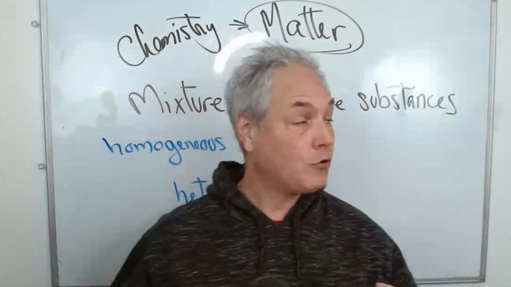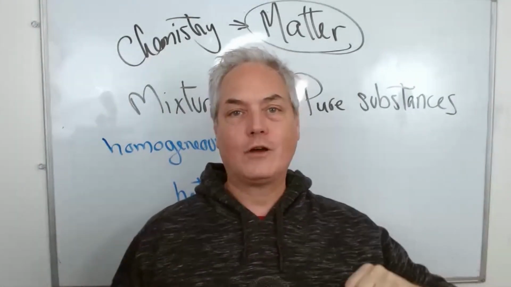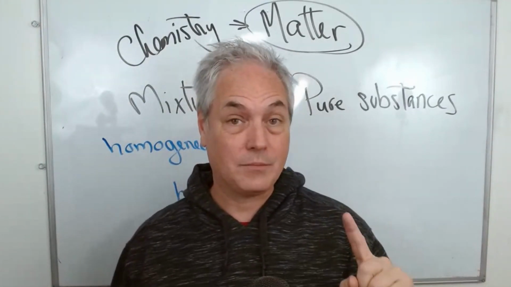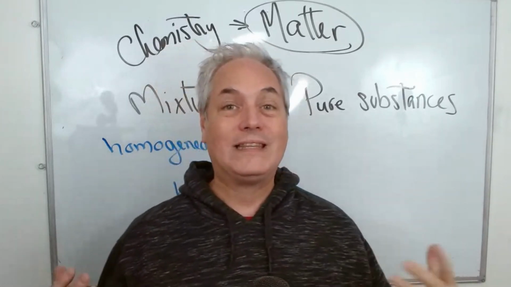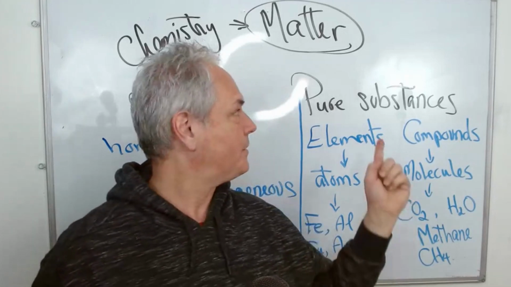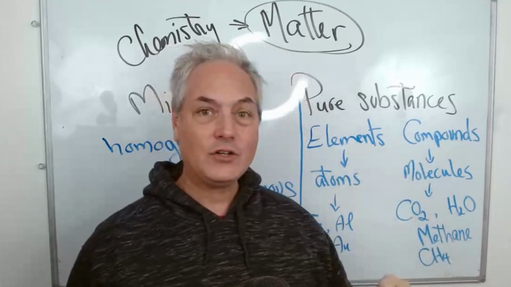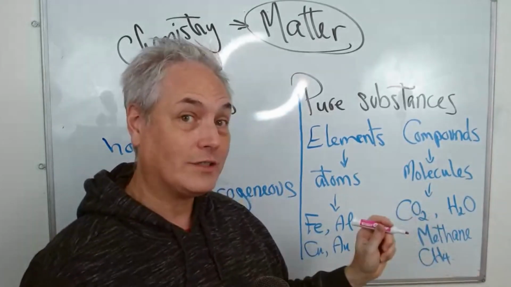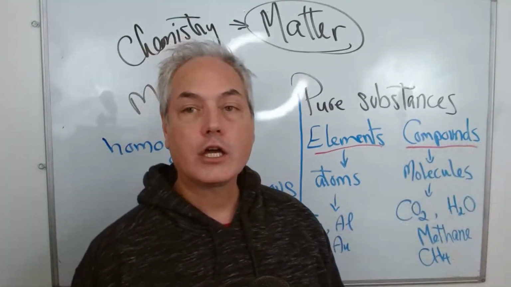This year in grade 9, we're going to focus on what we call pure substances. Pure substances are made of only one type of material. So give me a moment. I'm going to share with you in a moment how we divide those. The second part of this video is about pure substances. So let's see how it is divided. It is divided in two distinct parts. The first one is called elements, and the second one is called compounds.